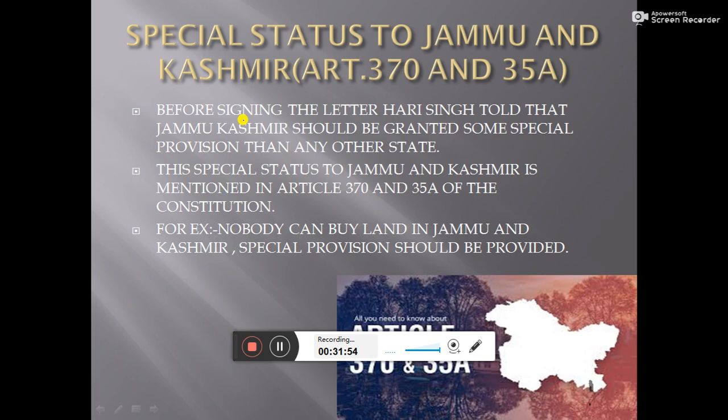Point number 2 is that nobody can go and buy land in Jammu and Kashmir. The third thing is that they will have their own flag, and all these things were included under Article 370 and 35A by our constitution makers. So Article 370 and 35A give some special status to Jammu and Kashmir, which makes it different from any other state in India.